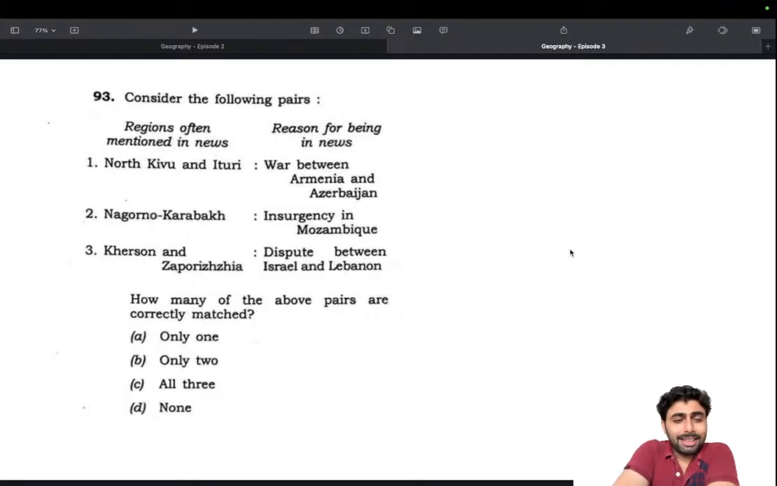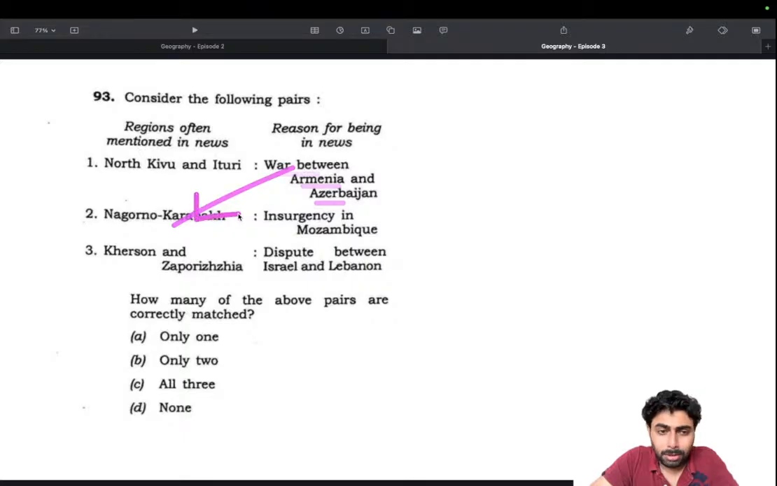This is another question. North Kivu and Ituri. Okay. War between Armenia and Azerbaijan. If you know a few things, you could actually eliminate it and arrive at the answer. Especially the PYQs. PYQs come very handy. Current affairs news comes really handy. War between Armenia and Azerbaijan. We know they are talking about this Nagorno-Karabakh. That's the place. So this has been mismatched, meaning that these two will be gone. Okay, Nagorno-Karabakh should be here, and meaning that this will be wrong only. Okay, these two are gone.